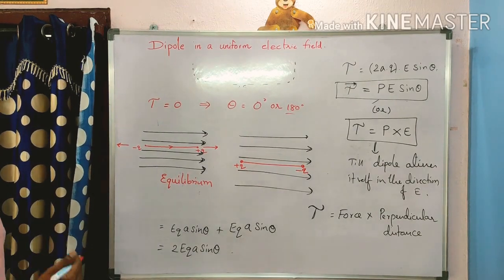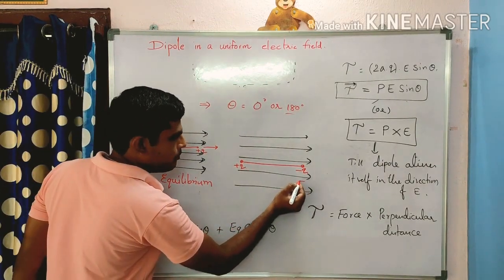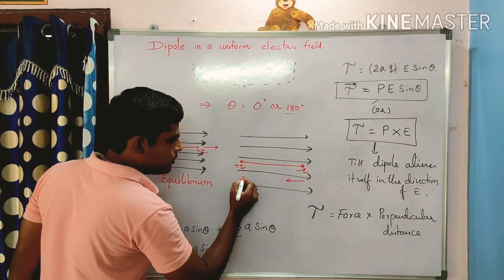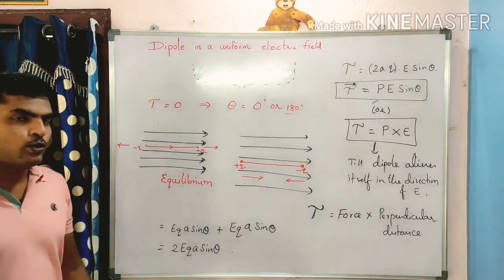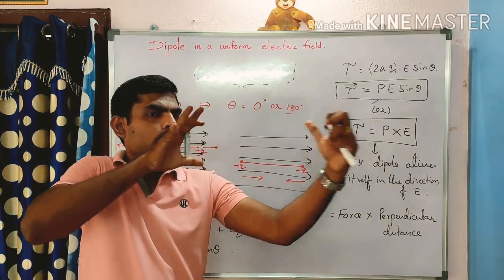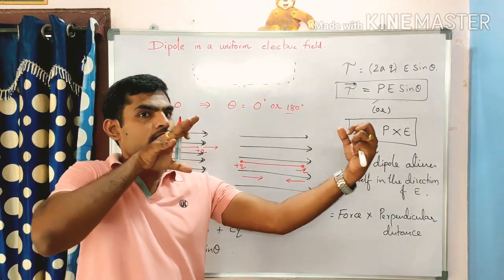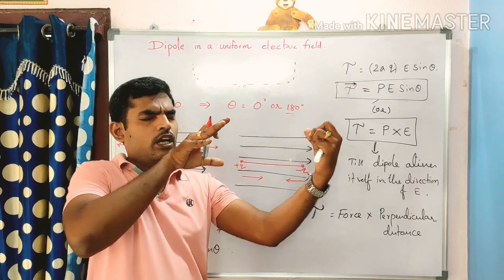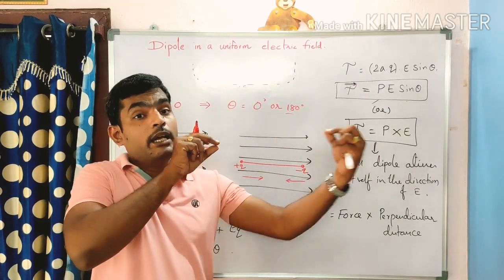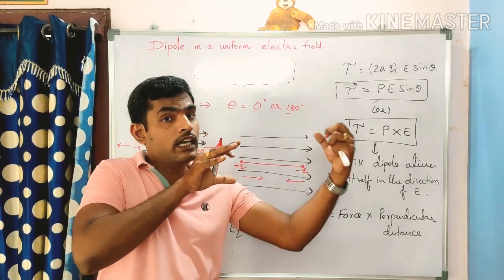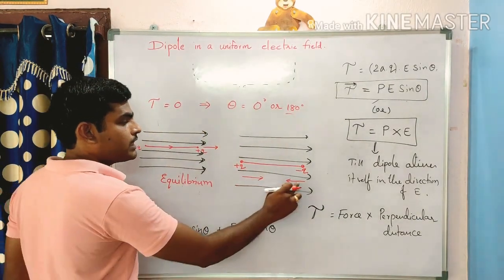The negative charge is being pulled in this direction and the positive charge in that direction. Both forces act in opposite directions along the same line.